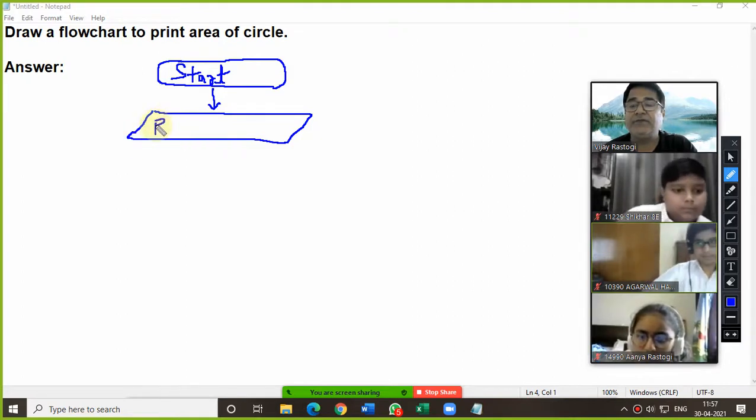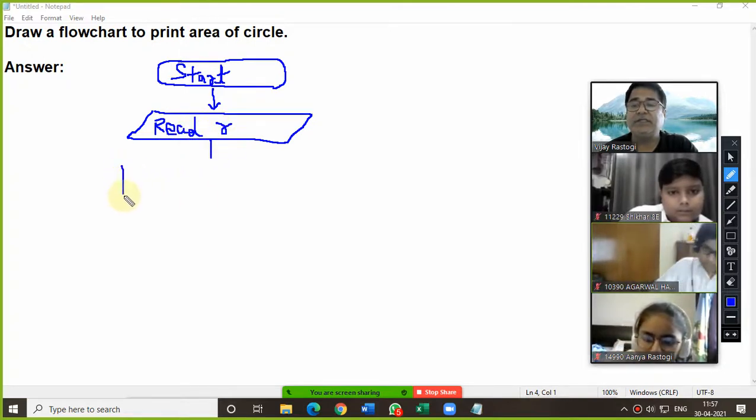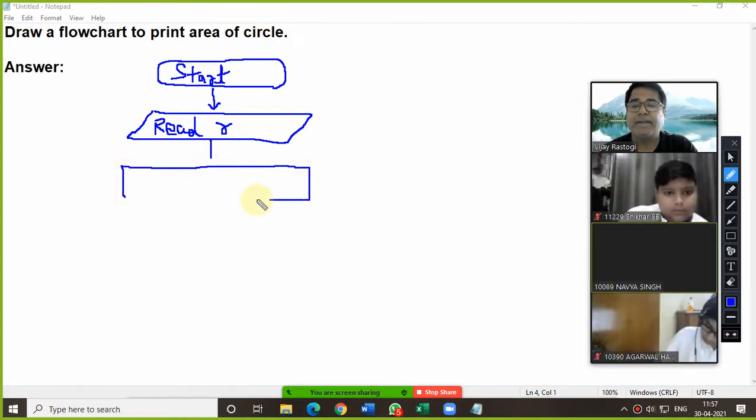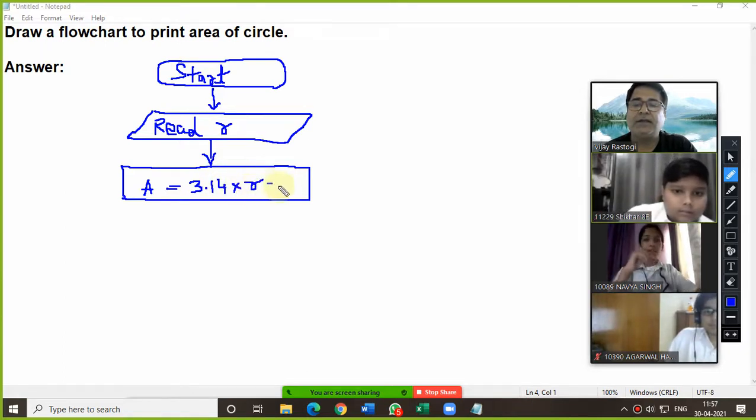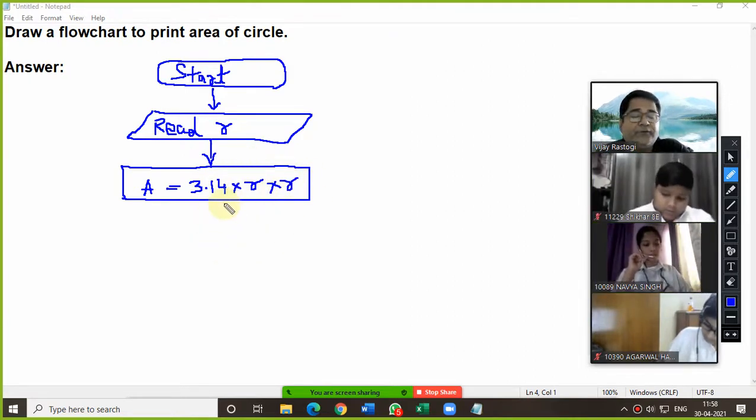Then after this, what you will read? Read the R. Then after this, the process box is required. Draw the symbol properly, with the flow lines. So here what you will write? A equals 3.14 into R into R. Here we have put the formula: 3.14 means the value of pi, that is 3.14 into R into R. So R into R is showing the working of square.